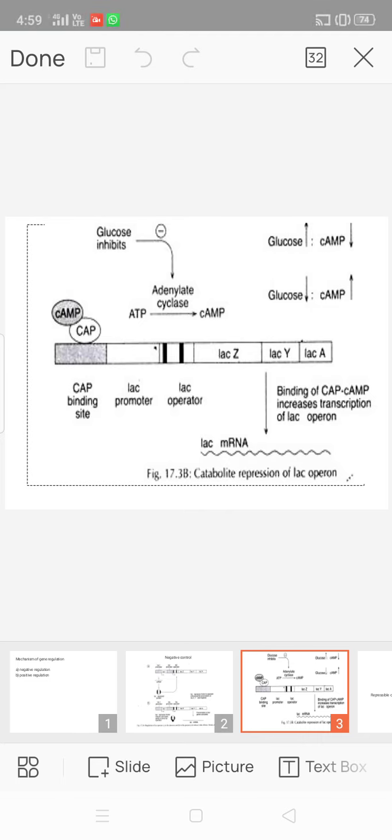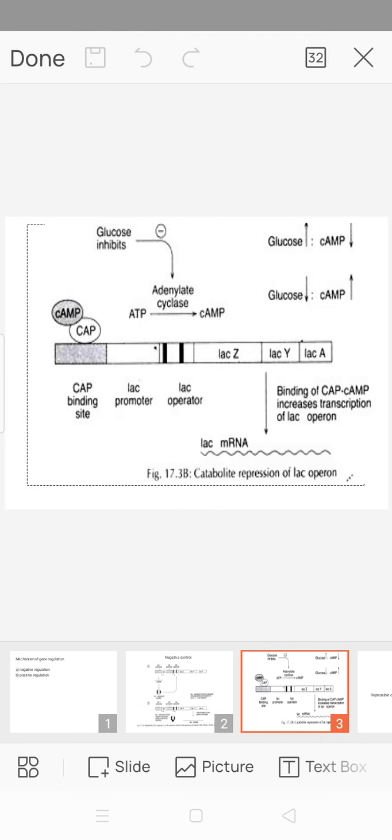The presence of glucose in the cell switches off the lac operon by a mechanism called catabolite repression, which involves a regulatory protein called the catabolite activator protein. The CAP binds to a DNA sequence upstream of the lac promoter and enhances binding of the RNA polymerase, and transcription of the operon is enhanced.